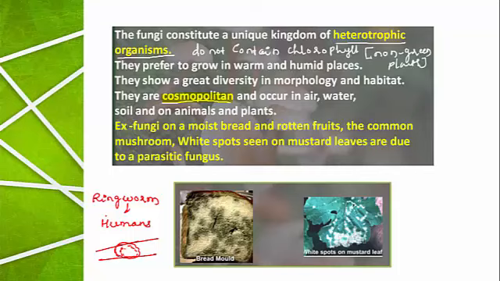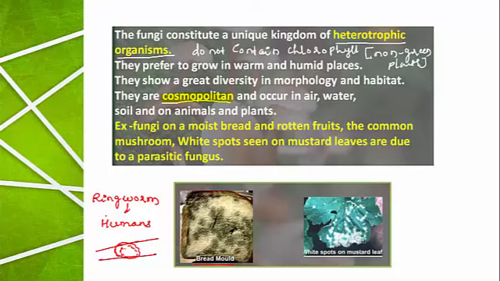Fungi on moist bread and rotten fruits, the common mushroom, white spots seen on the mustard leaves are due to a parasitic fungus. On the bread piece, the black patches you can observe. It is due to the growth of bread mold. It is also a fungus.